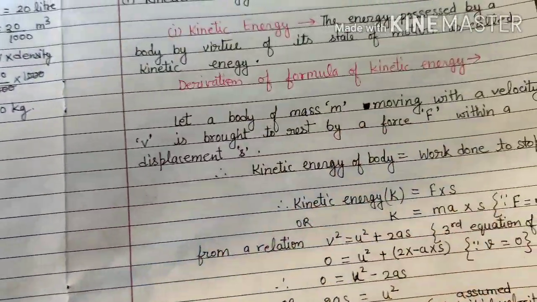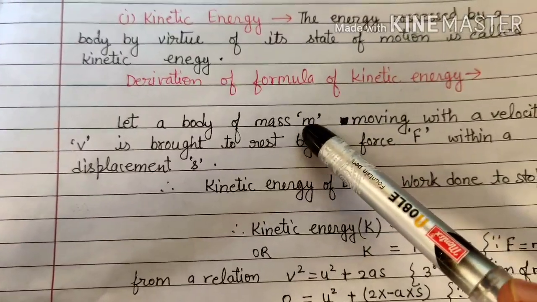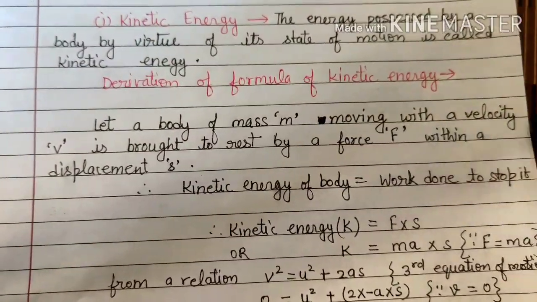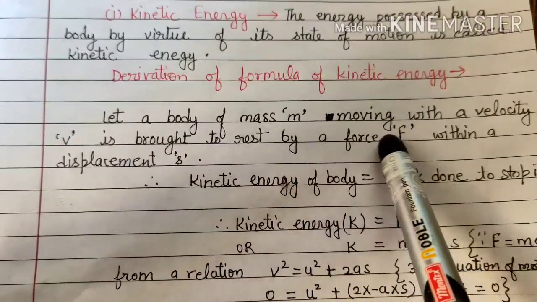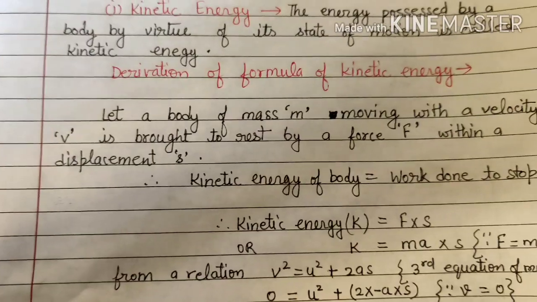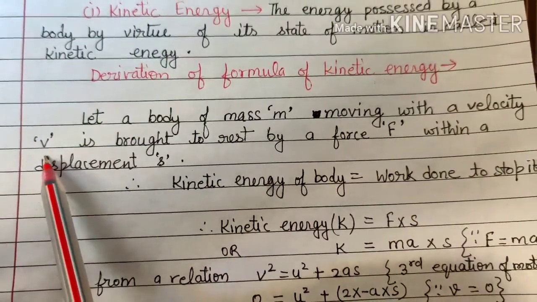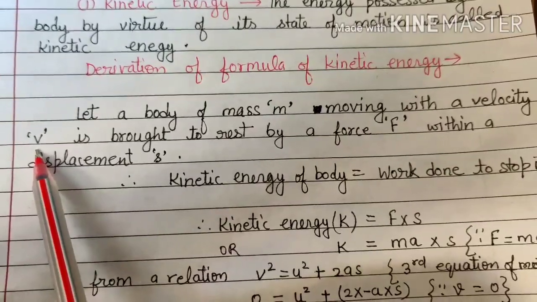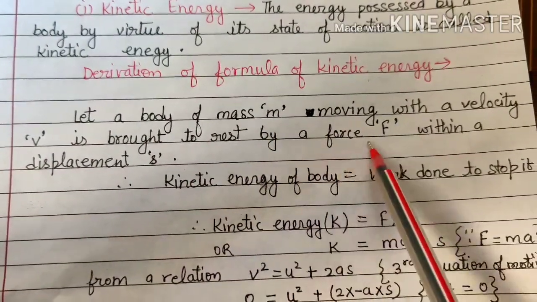We are assuming that the mass of a body is m, which is already moving with a velocity v, and it is brought to rest by a force F. So the initial velocity of the body is v, its mass is m,